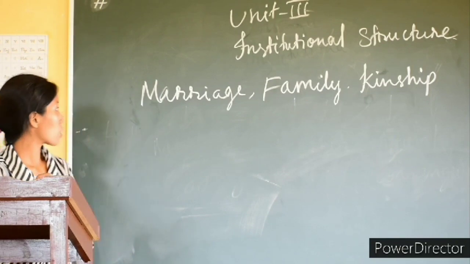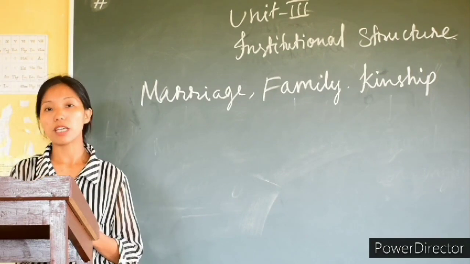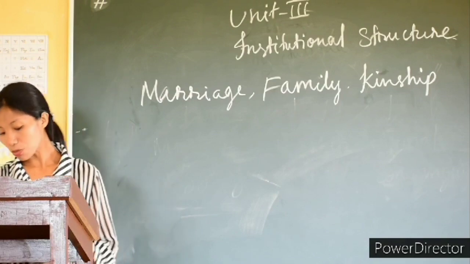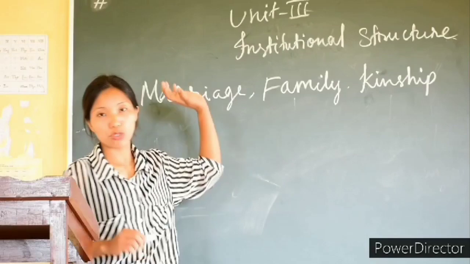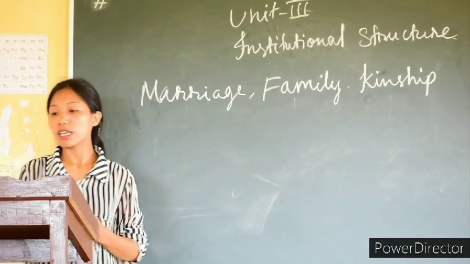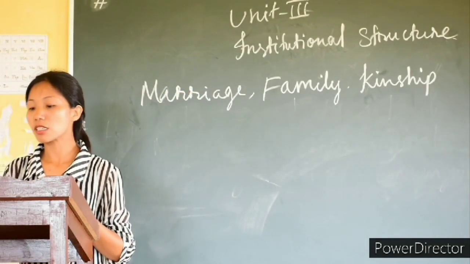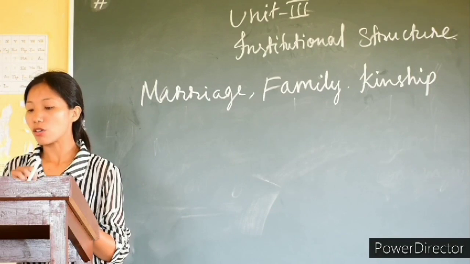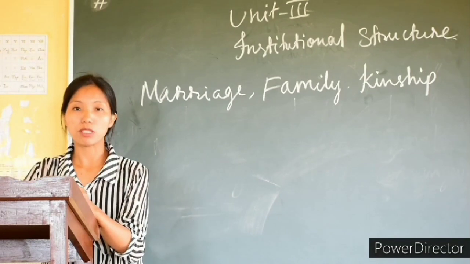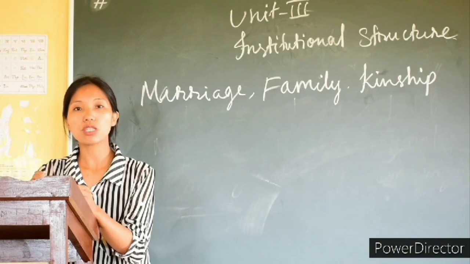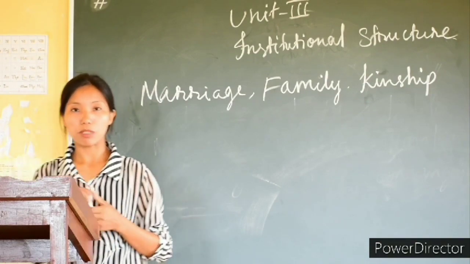Under institutional structure, we have marriage, family, and kinship. Before we go into marriage, family, and kinship, let's learn what is an institution. When we say institution, it is an organization or an establishment founded for a specific purpose. Every institution has its own specific purpose.